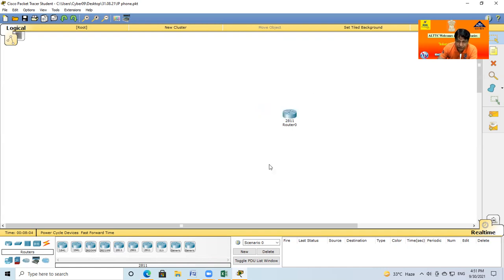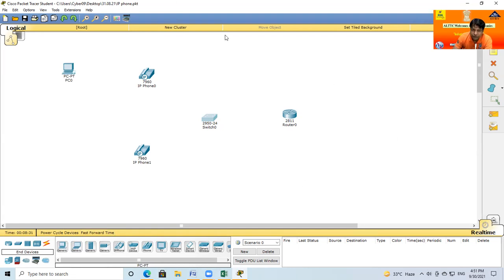So this is the router. This is connected with the switch in a network, with at least two telephones. I also take a computer, and go to the digital phone, VoIP. This is the IP phone. I take at least two phones and one computer, either a laptop. So in this session, first, we write up the session, which is known as the IP phone. Second, for the IP phone, what is the requirement?